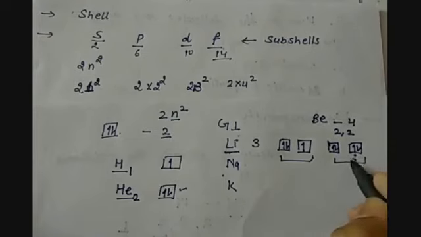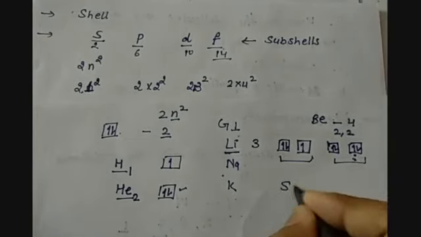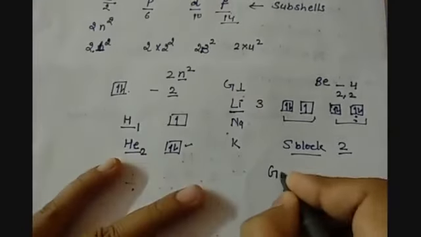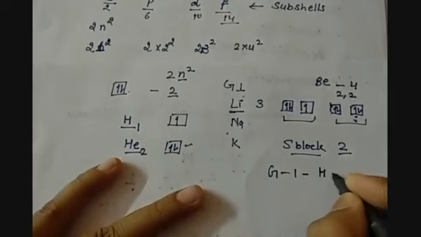That is why the S block has 2 groups, because the last electrons are filled in the S subshells only. Group 1 has hydrogen plus alkali metals, whereas group 2 has helium and alkaline earth metals.